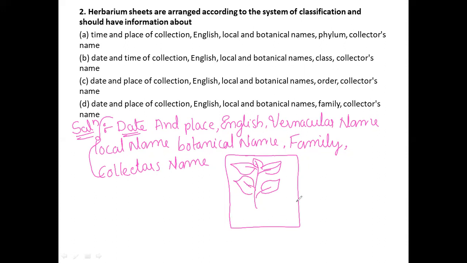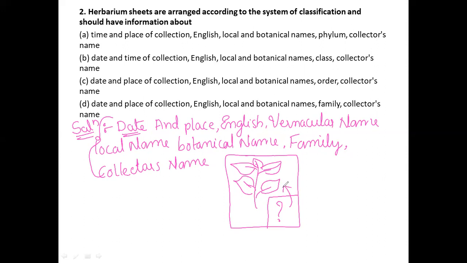So they make a separate partition for that, and in that we need to fill in all the complete information regarding this particular plant material. Whatever material we are going to collect, especially on the surface of the sheet, is completely on the sheet. That sheet will have a particular size.